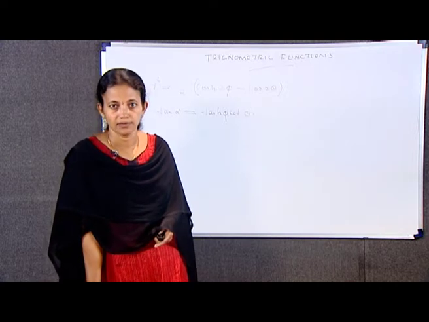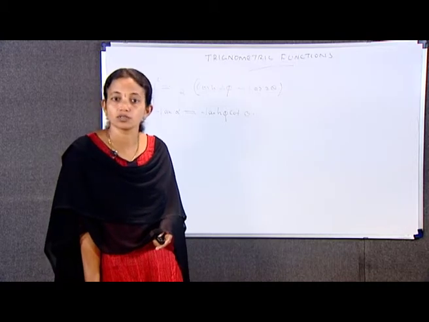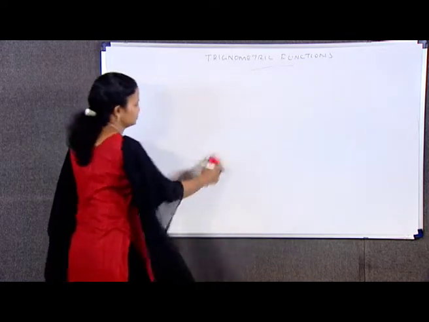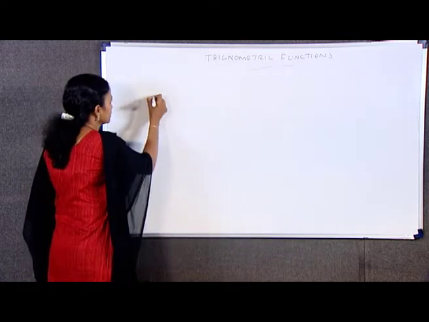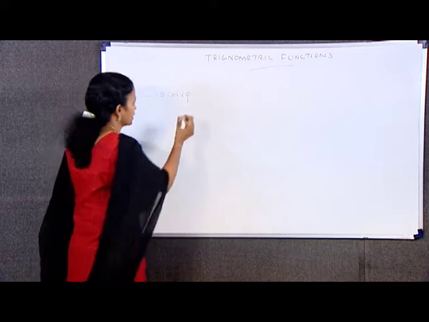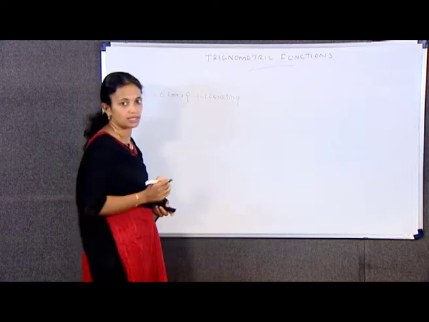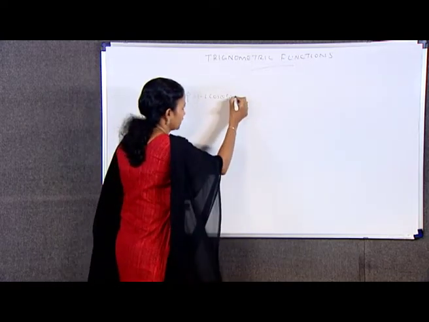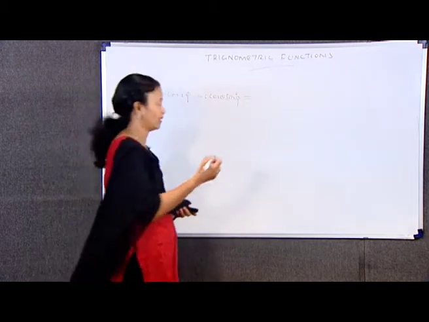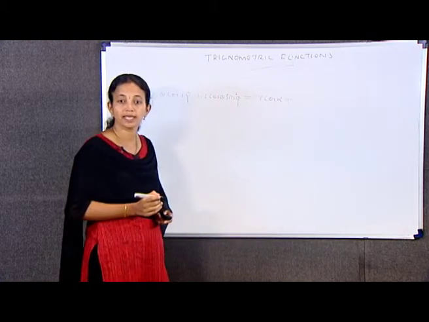We have to expand sin(theta plus i phi) as sin theta cos(i phi) plus i cos theta sin(i phi), which is equal to r cos alpha plus i r sin alpha.